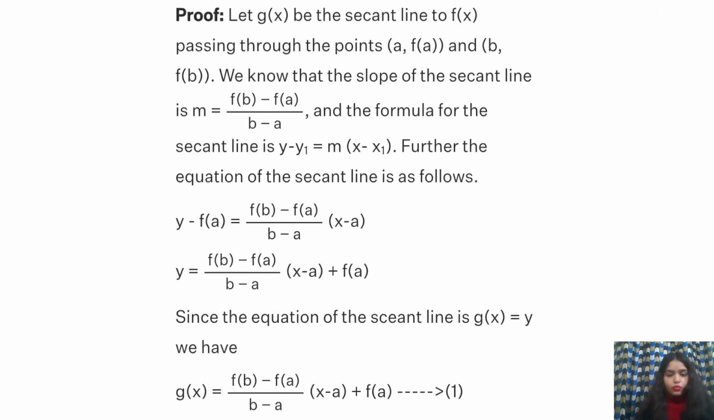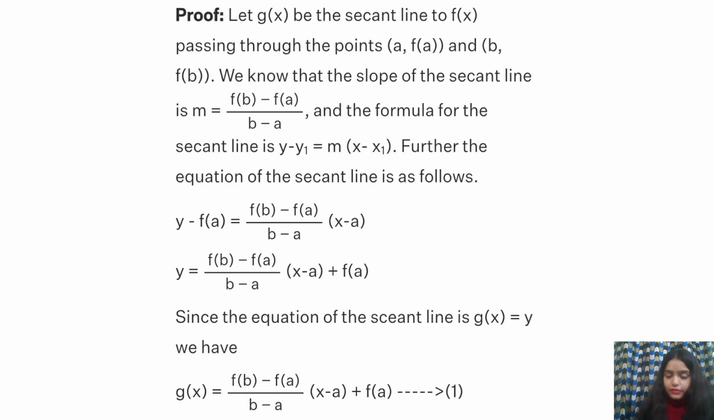So f'(c) equals f(b) minus f(a) upon b minus a. Now the proof. As stated before, we have taken g(x). Let g(x) be the secant line. So it is the secant line, passing through the function f(x) that we have seen in the graph, right? So it is the similar one.